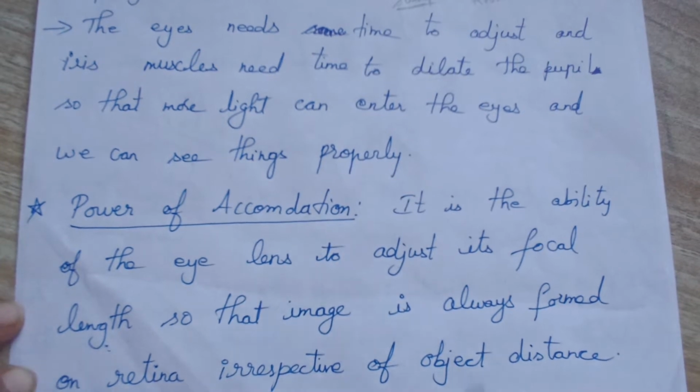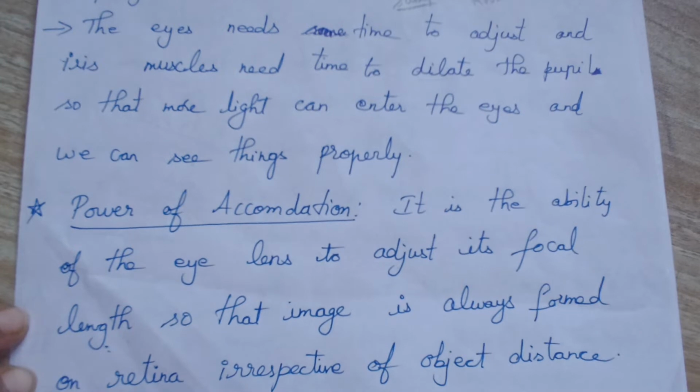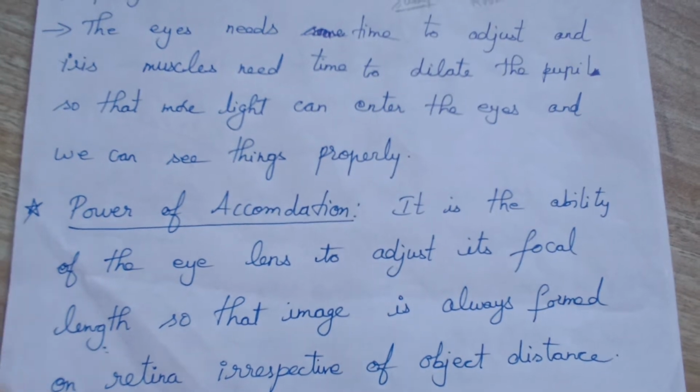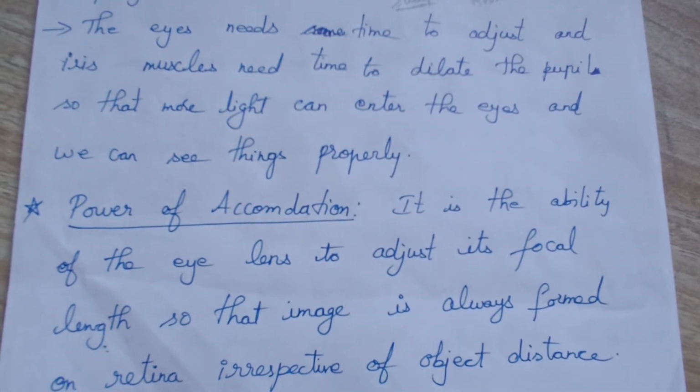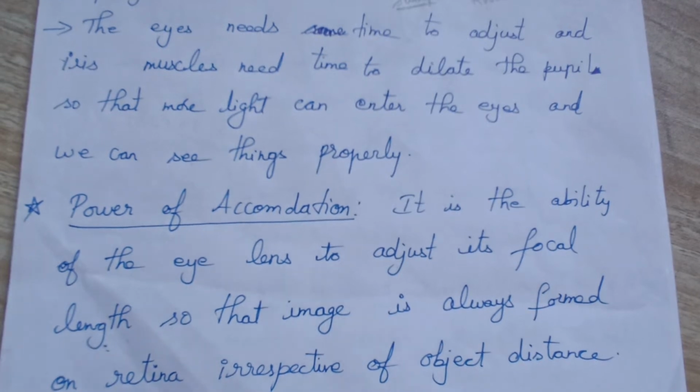Wherever the object distance may be, you will get the image at the retina. Only when the image is formed on the retina are you able to see the image, right? Otherwise it will be blurred.